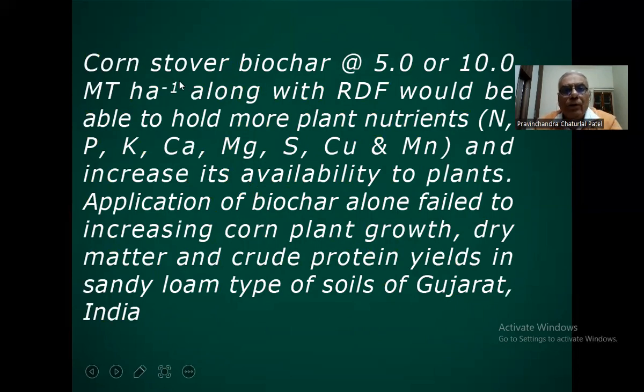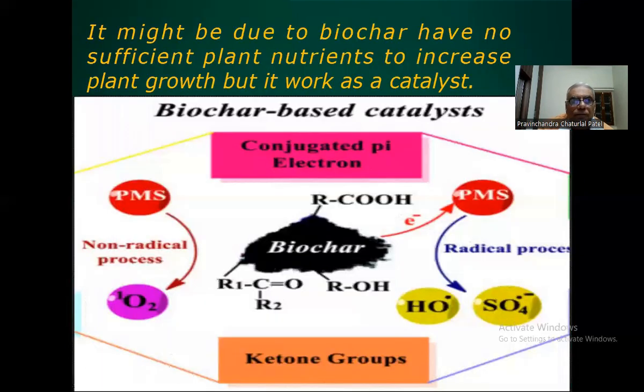Corn stover biochar at the rate of 5 or 10 metric ton per hectare along with recommended fertilizer would be able to hold more plant nutrients, major nutrients, secondary nutrients, and micronutrients, and increase their availability to plant. Application of biochar alone failed to increase plant growth, dry matter, and crude protein yield in sandy loam soil of Gujarat, India. So it might be due to biochar having no sufficient plant nutrients to increase plant growth, but it works as a catalyst. So it is interesting that biochar works as a catalyst.